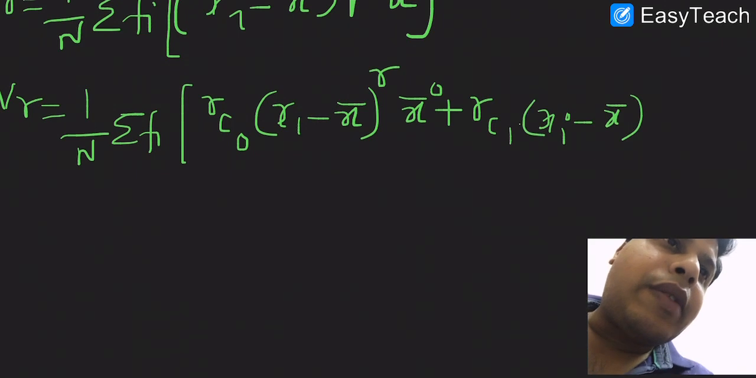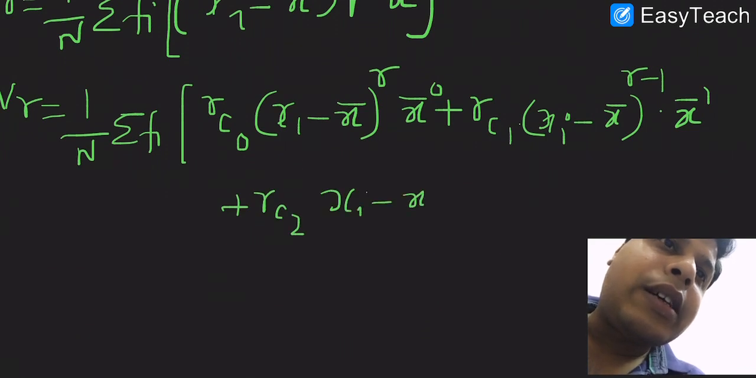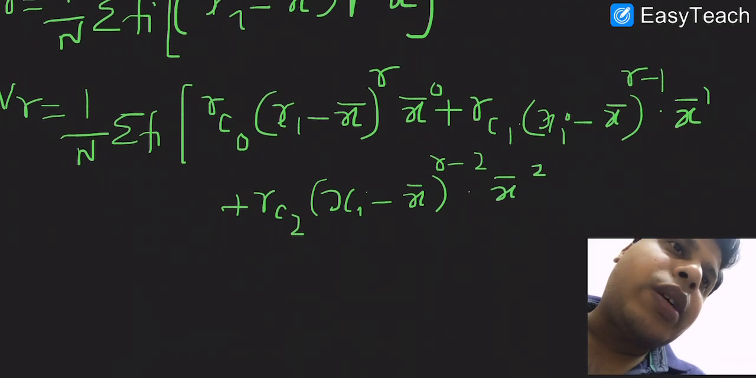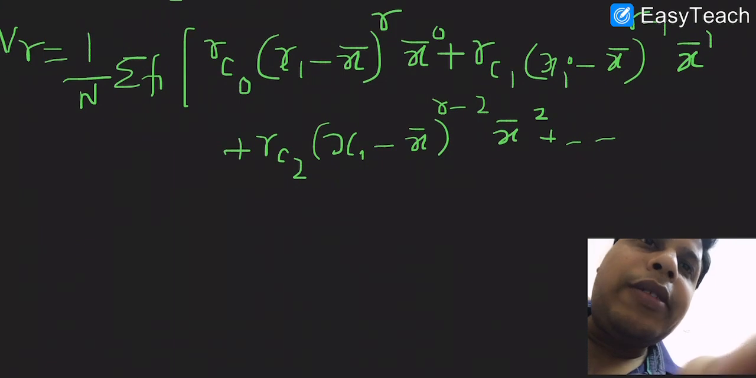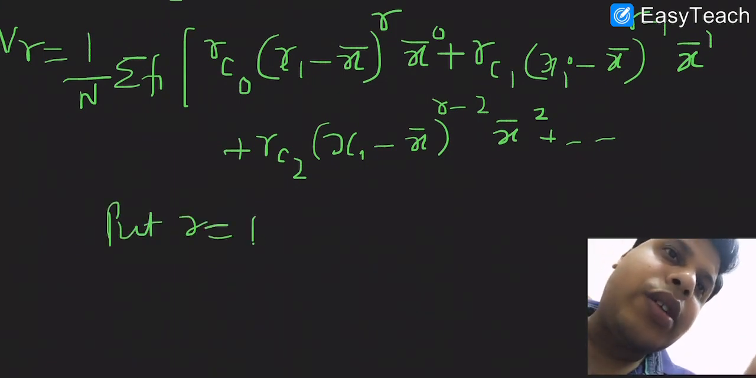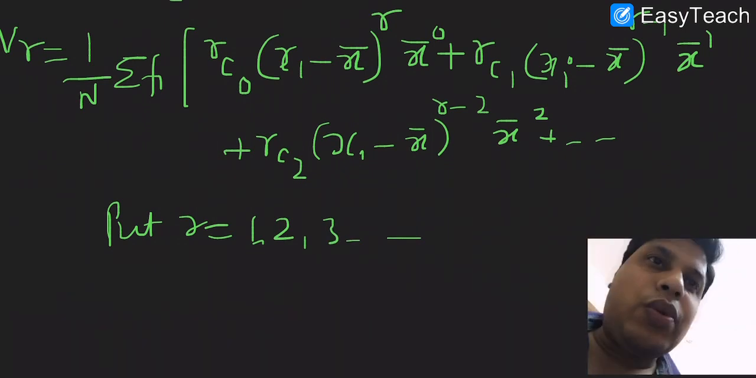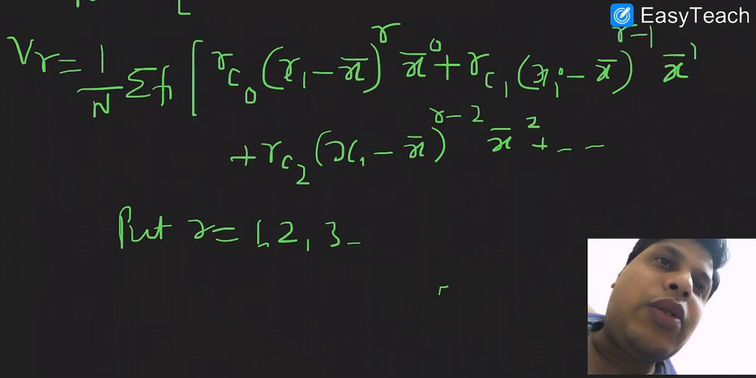In a similar manner, if I put r equals 1, 2 and so on, we get different relationships. So let's put the values here, and before putting the values we must know that rC0 equals 1, rC1 equals r, and rC2 equals r into r minus 1 upon 2 factorial, or we can simply write r into r minus 1 upon 2.